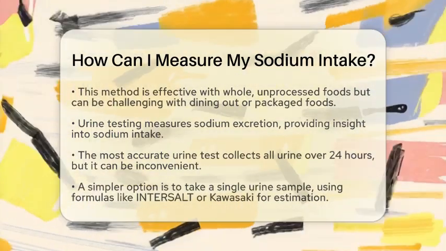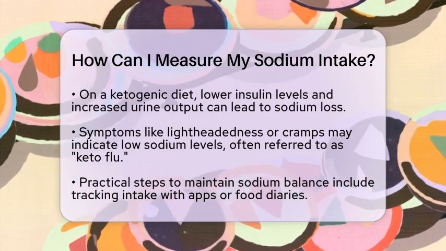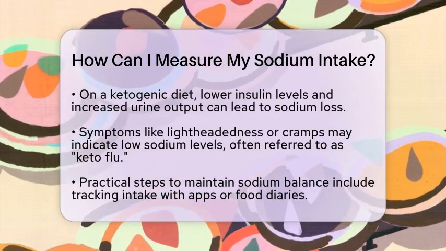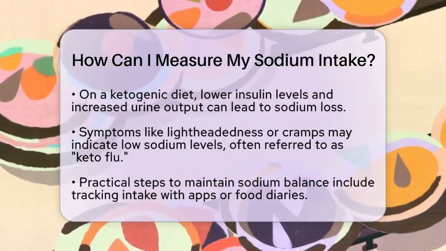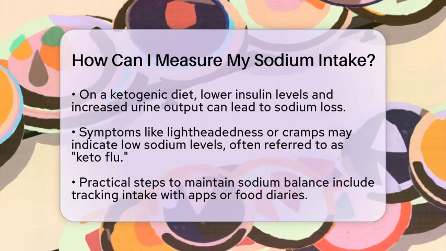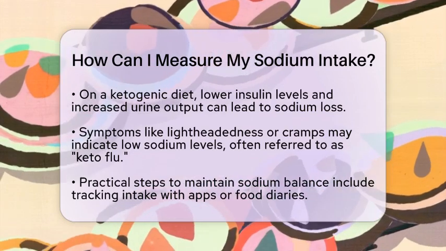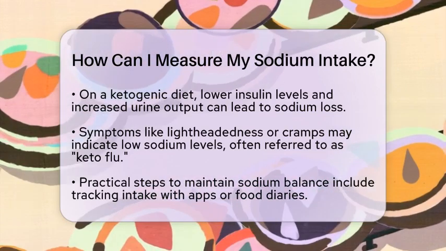Now, let's talk about how this relates to the ketogenic diet. On this diet, you may lose more sodium due to lower insulin levels and increased urine output. This makes monitoring your sodium intake especially important. If you experience symptoms like lightheadedness or cramps, it could indicate low sodium levels, often referred to as keto flu.